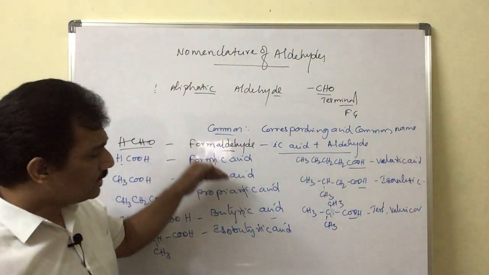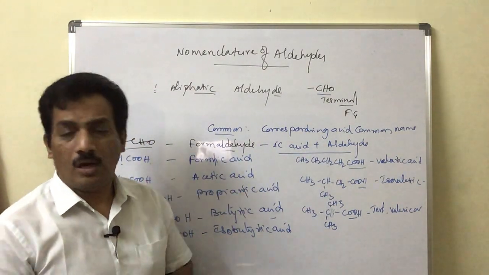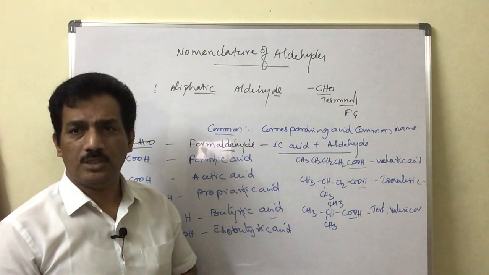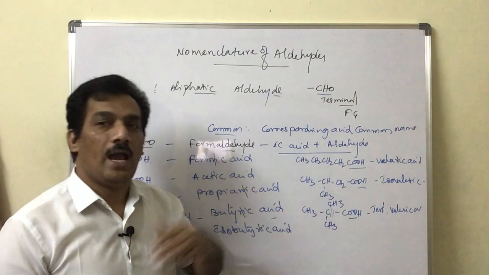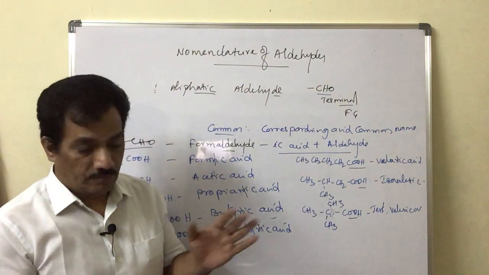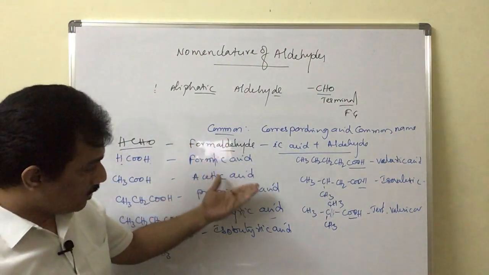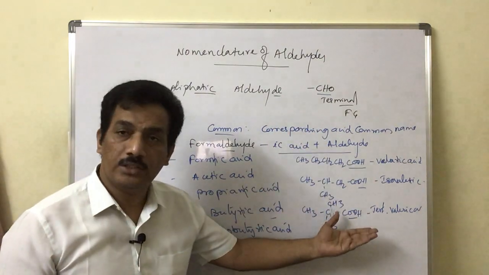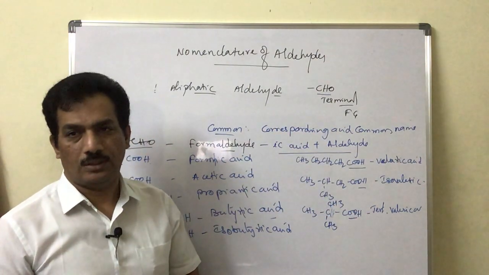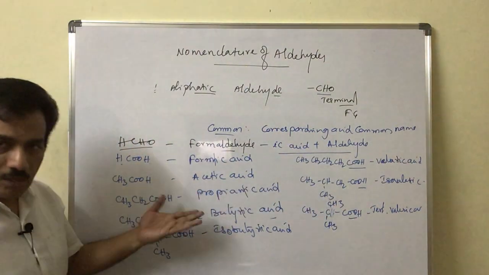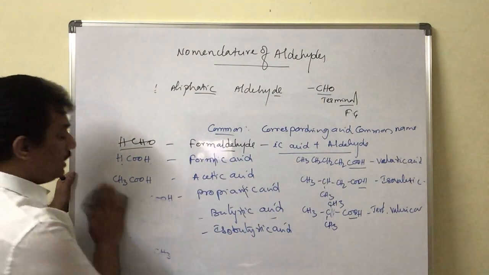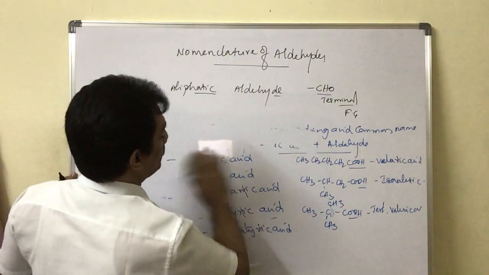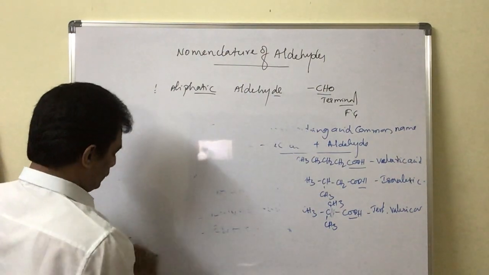Like that, for all these different aldehydes of the lower members, we can get the common name from the corresponding acid common name. For that purpose, first of all, you should have a thorough idea about the common names of all these carboxylic acids. If you are thorough with this, let us move on to the next part, that is, the aldehydes of these corresponding acids.